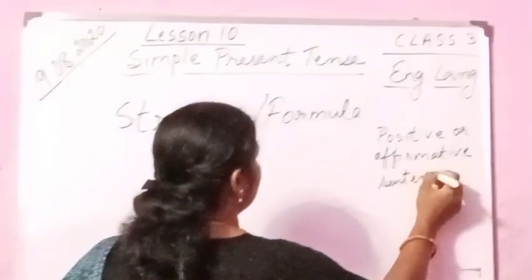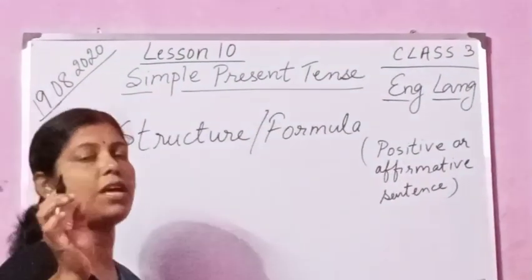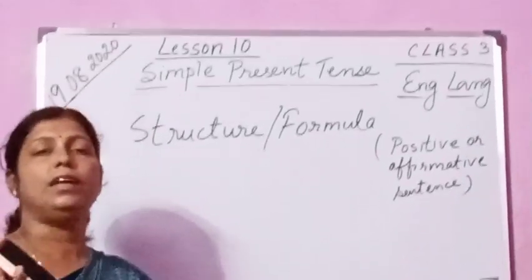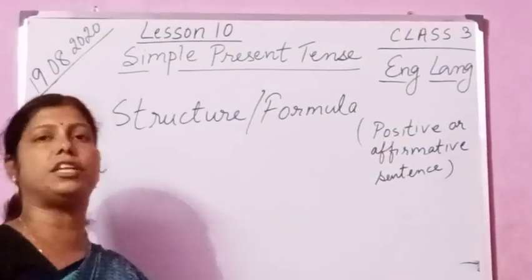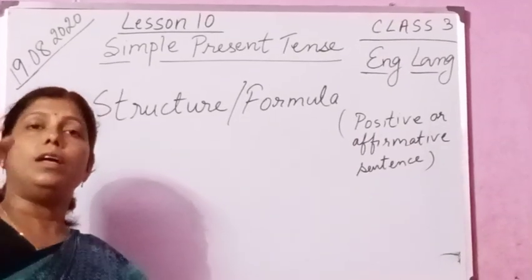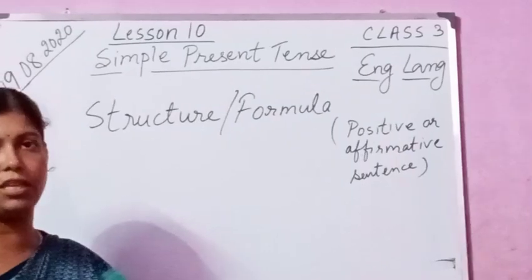I did not find any negative or interrogative sentences in the whole chapter. But I shall teach you how to form negative sentences and interrogative sentences also.